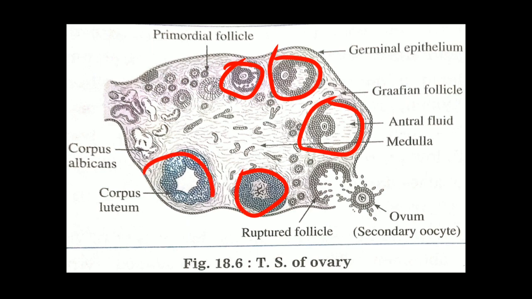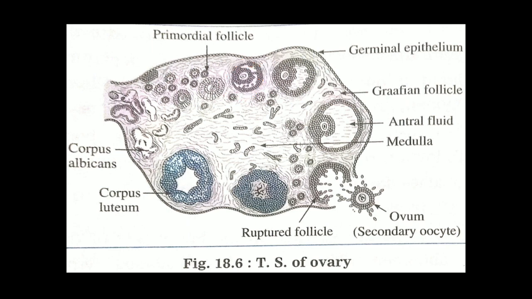These are the various ovarian follicles in their developing stages. First, the primordial follicle starts growing so as to produce a primary oocyte. The primary oocyte converts into a secondary oocyte, and then it gets converted into a Graafian follicle. This Graafian follicle is called a fully formed or mature follicle.